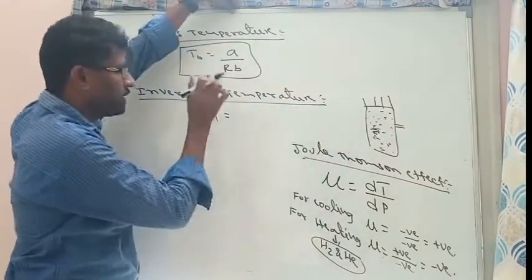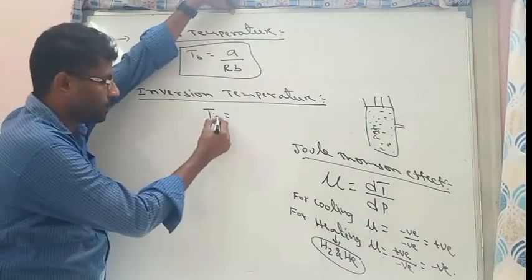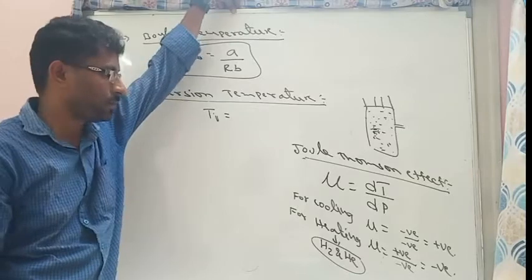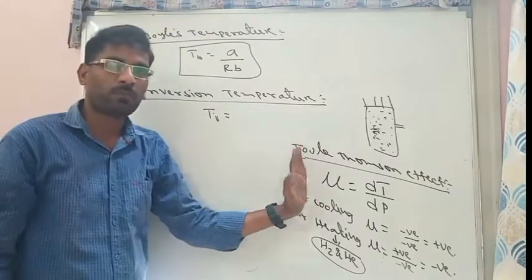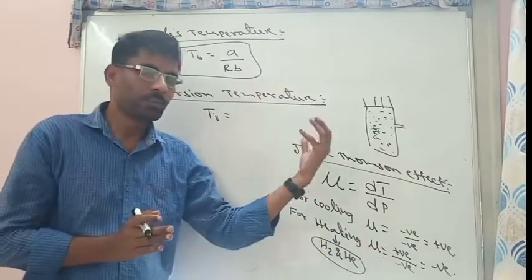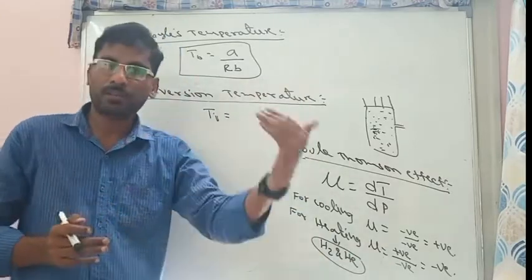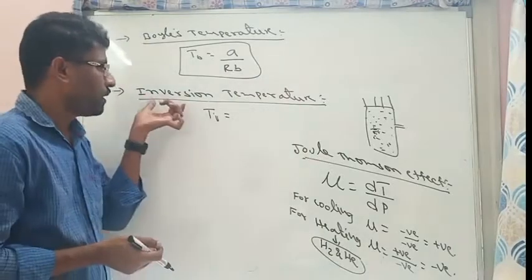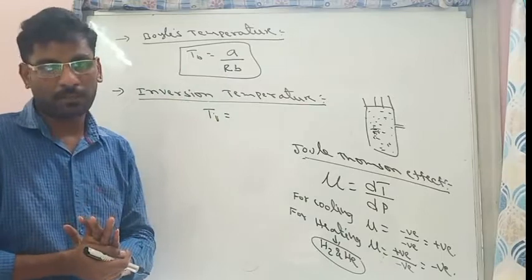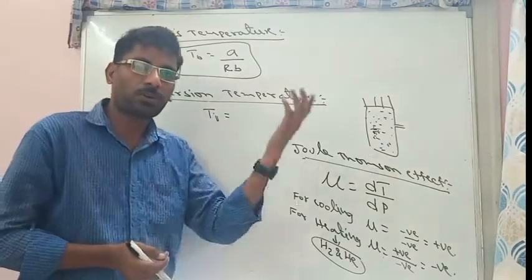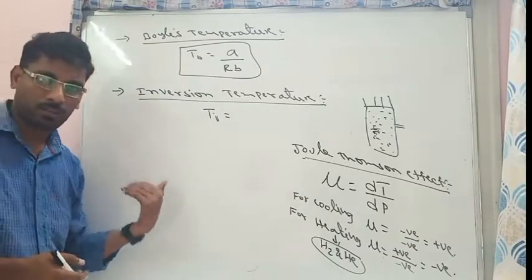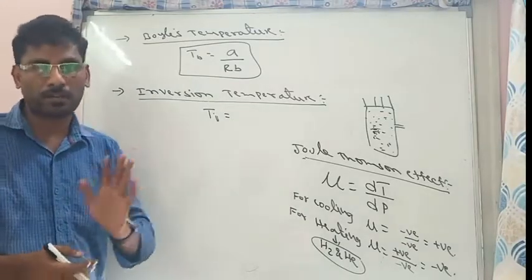So what is inversion temperature? Now inversion temperature is actually based on this Joule-Thomson effect. The Joule-Thomson effect says that when gas is transferred from high pressure level to low pressure level, a change of temperature takes place. Mostly temperature will fall. Inversion temperature says that at a particular temperature, gases neither show cooling effect nor heating effect. That means no temperature falls or no temperature rises.